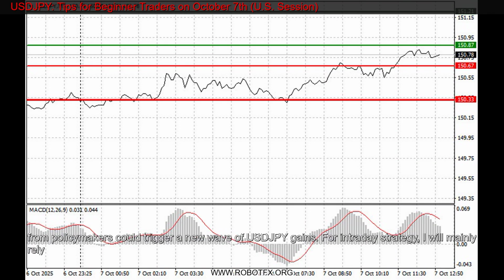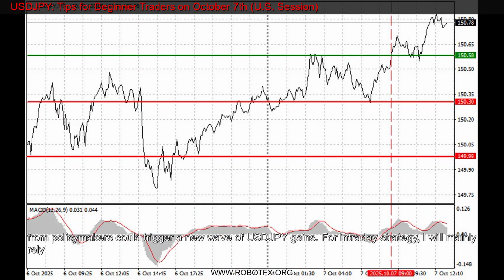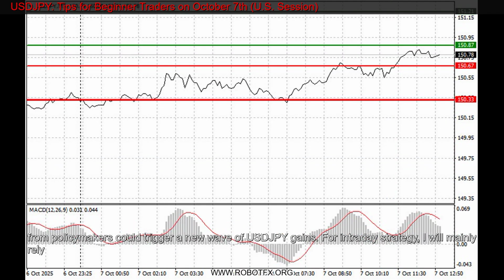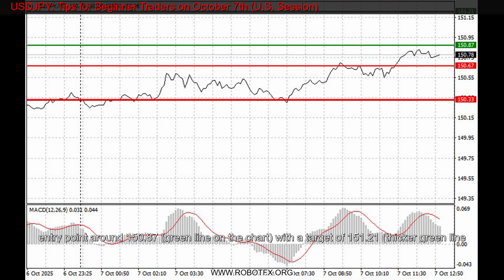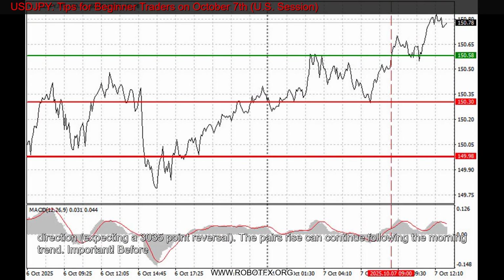Buy signal scenario 1. I plan to buy USDJPY today at an entry point around 150.87, the green line on the chart, with the target of 151.21, the thicker green line on the chart. Around 151.21, I will exit the long positions and open sales in the opposite direction, expecting a 30-35 point reversal. The pair's rise can continue following the morning trend. Important! Before buying, ensure the MACD indicator is above zero and just beginning to rise from it.